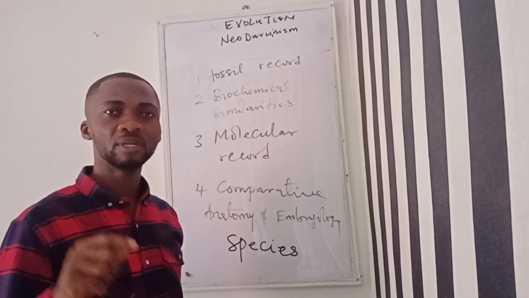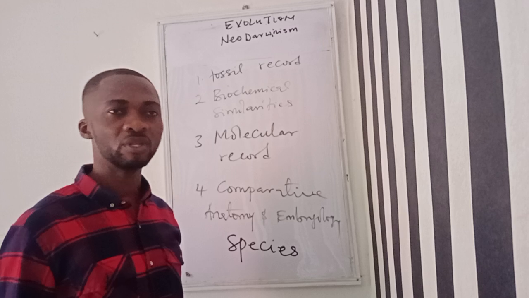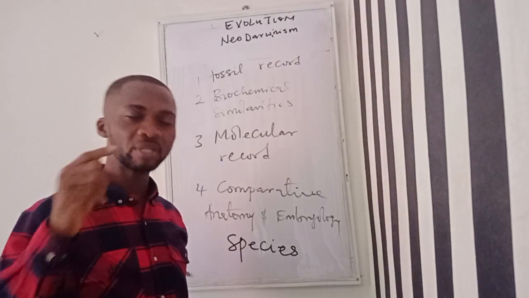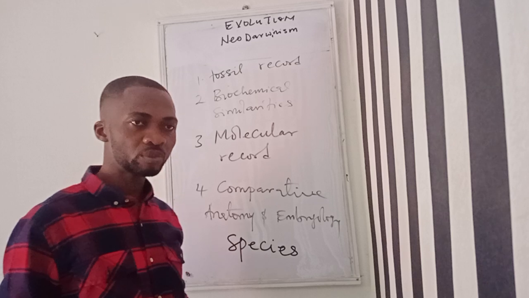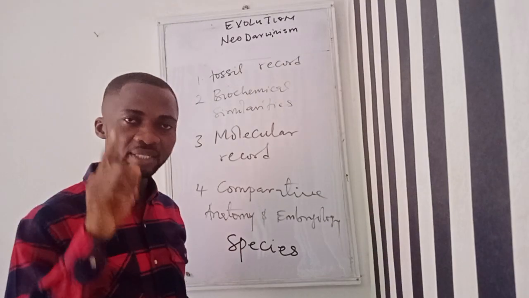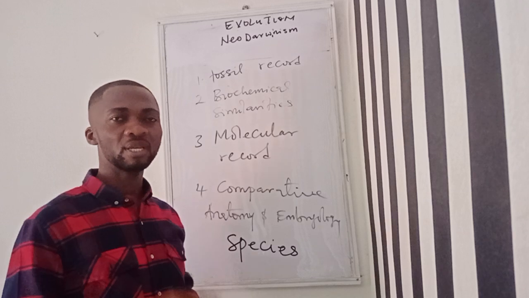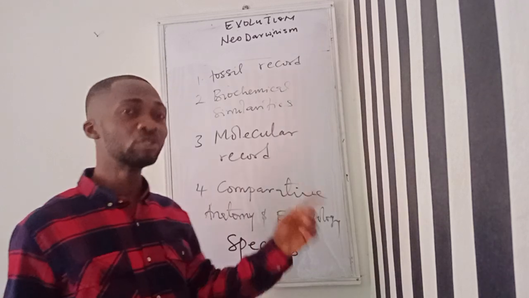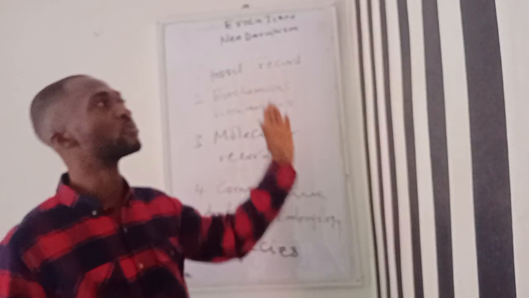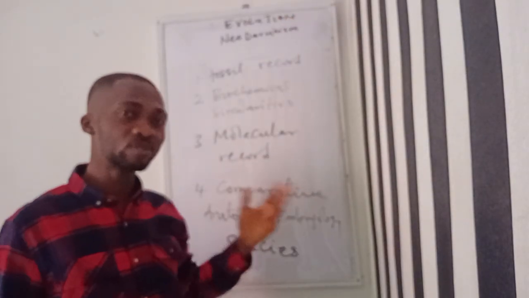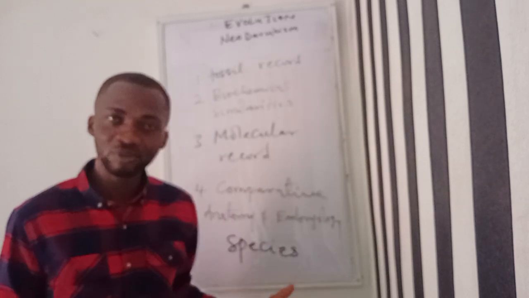One of the forces that can also bring about evolution is mutation. They identified mutation as one of the causes of variation in the population, which of course will still lead to evolution. Or to be direct, you can say the natural causes of evolution.